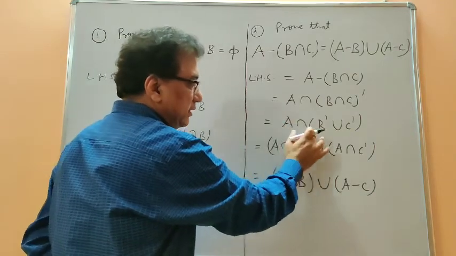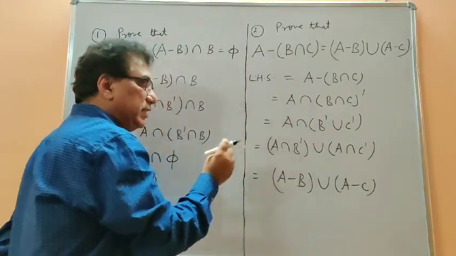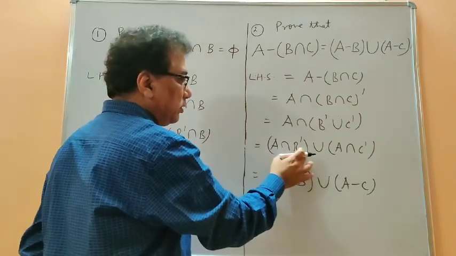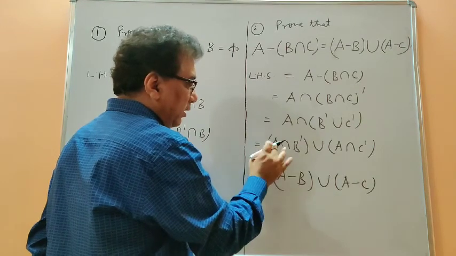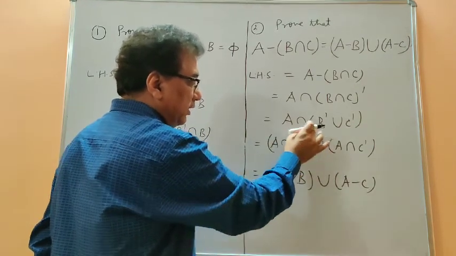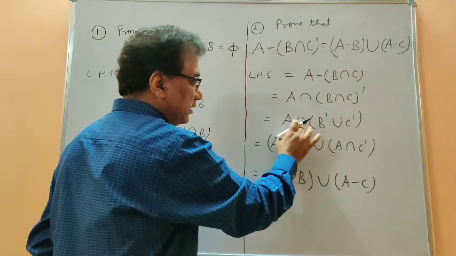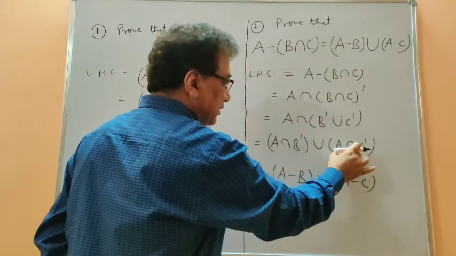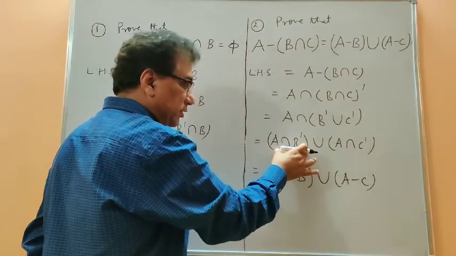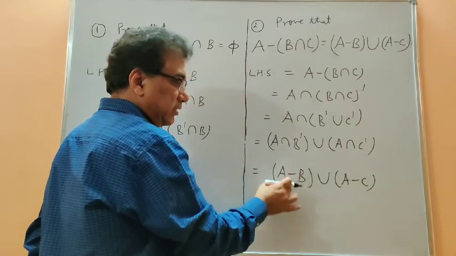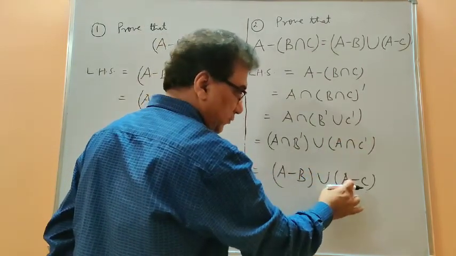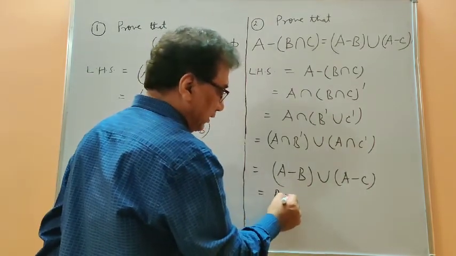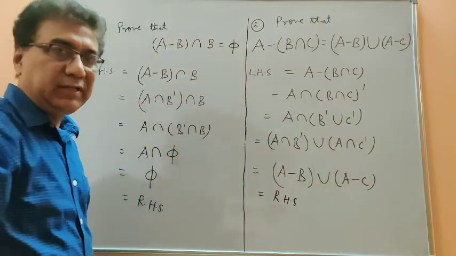And after that it is the distributive law. So you can see that those 5 laws are used one by one, or according to the need. There is no new law. Now by the distributive law, intersection will be distributed. So you find A intersection B dash union A intersection C dash here, and this is the definition of A minus B. Similarly, A intersection C dash stands for A minus C, that is also law number 5. So we get the right hand side. So see how the laws can be applied.